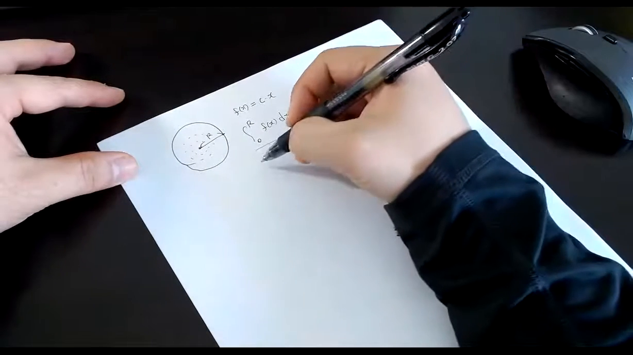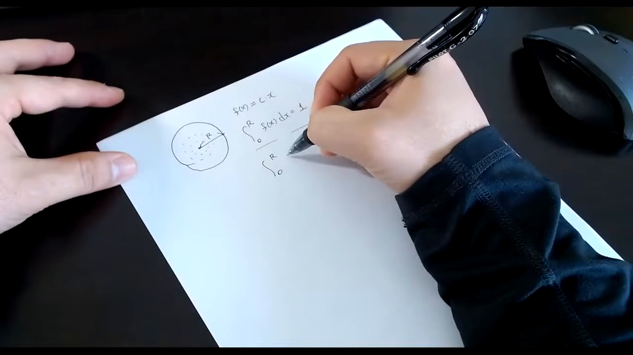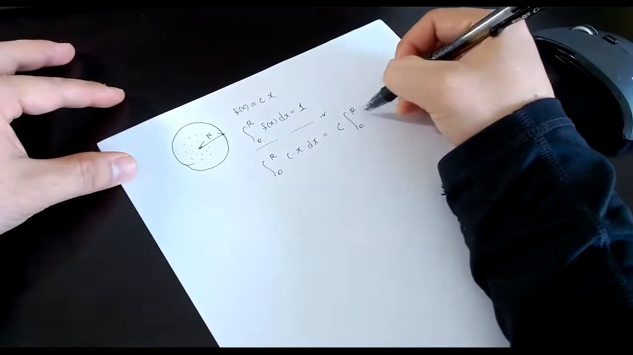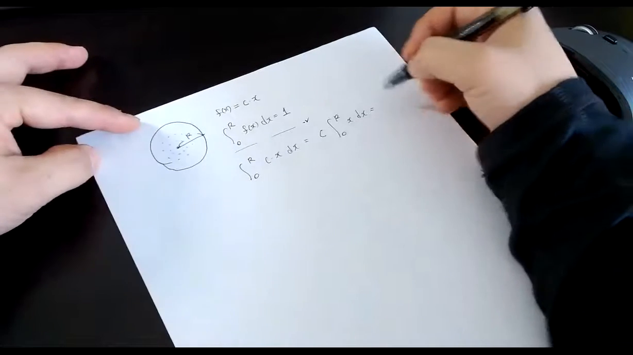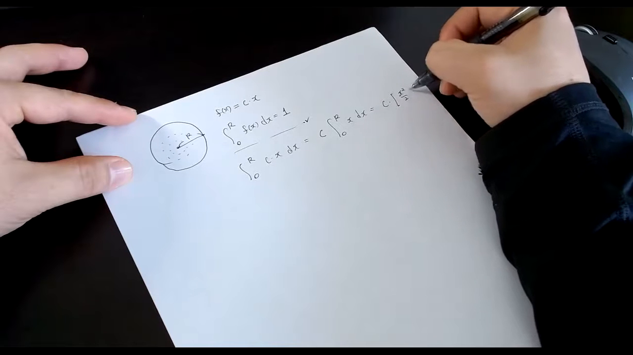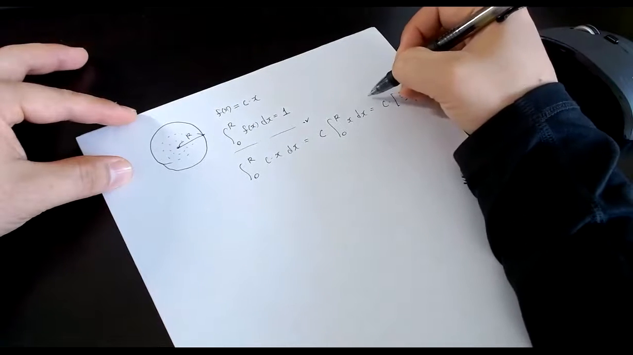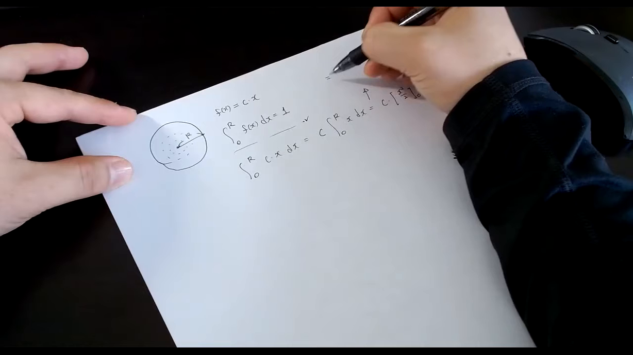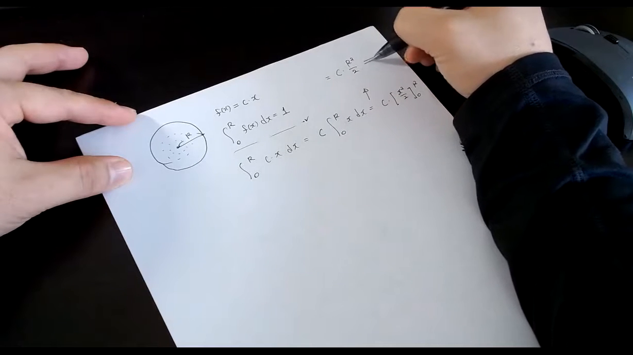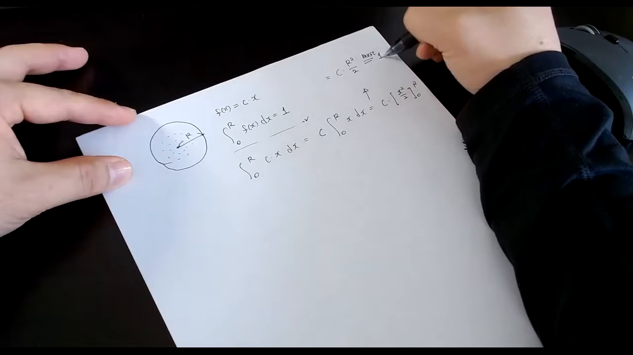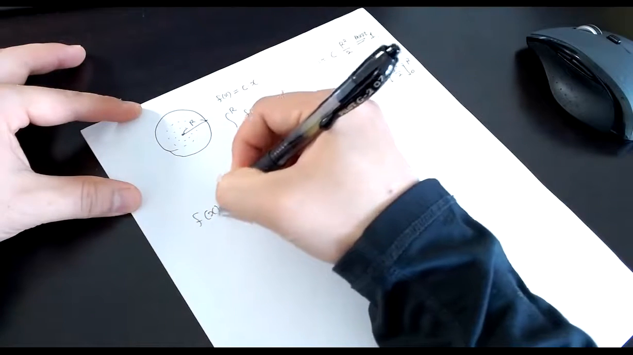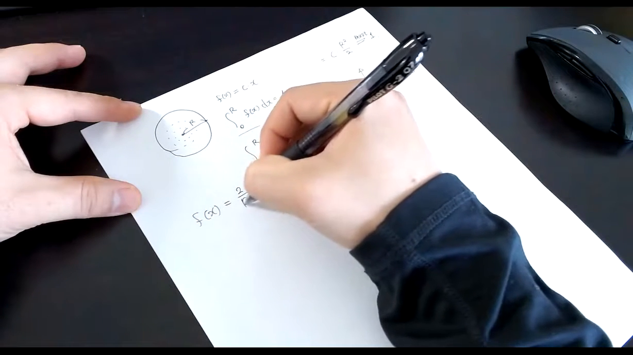Then the integral from 0 to r of c times x dx is equal to c times the integral of x dx, which is c times x squared over 2 from 0 to r. So this is equal to c times r squared over 2. That must be equal to 1, right? So c is what? 2 over r squared. So we figure out that the PDF is going to be 2 over r squared times x.